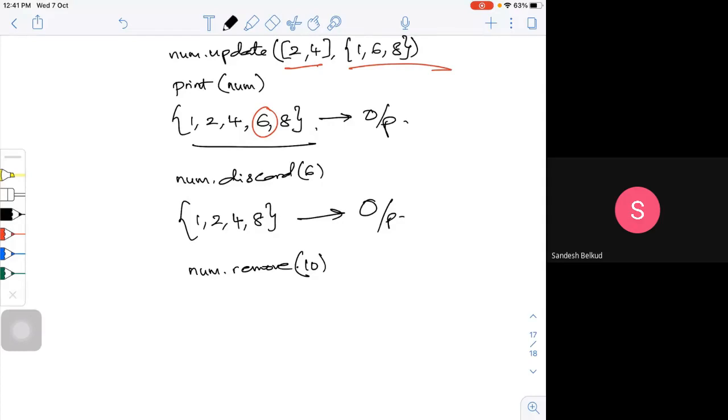The discard function will simply run even if the element is not present in the set. The major difference is that discard leaves the set unchanged if the element is not present, but remove gives an error situation. So discard is one function, and remove is one more function.